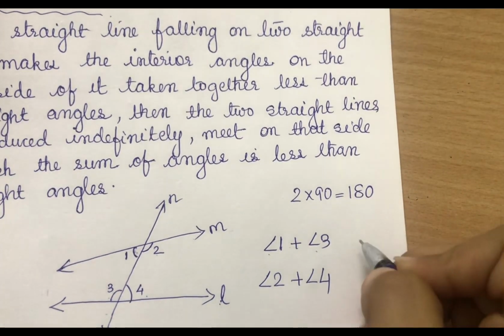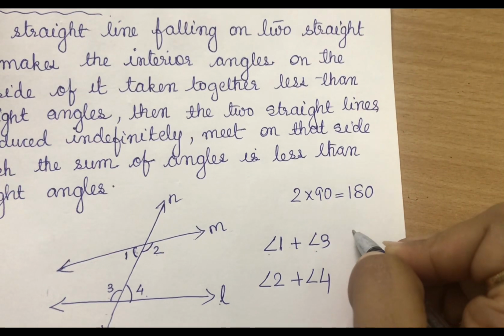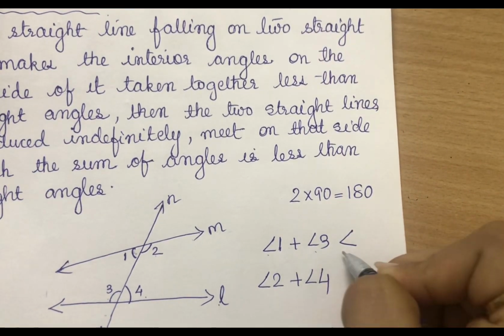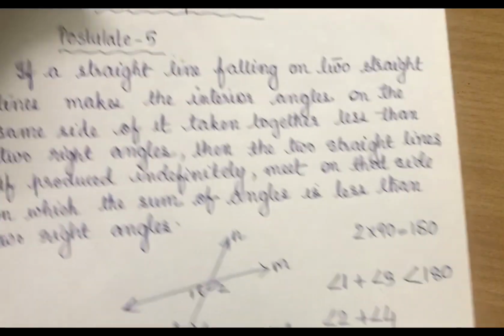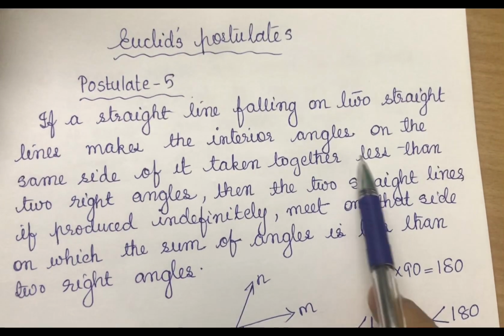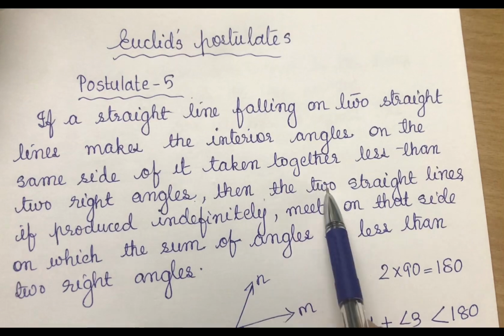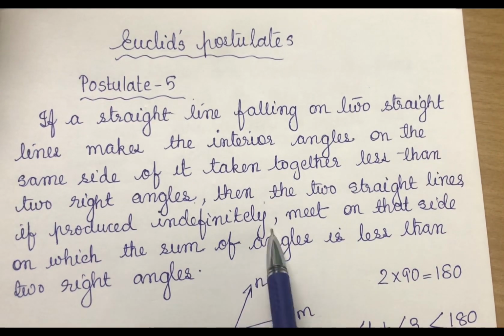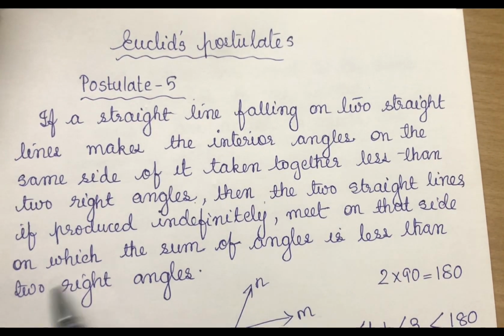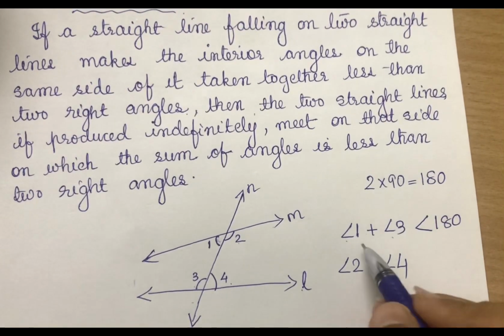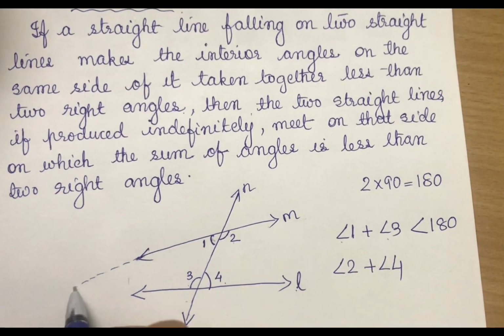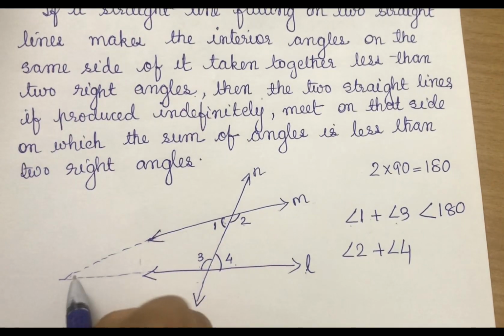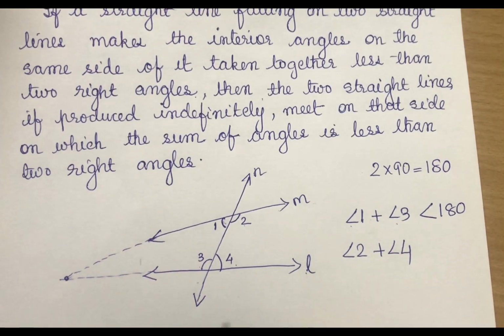So if the sum of 1 and 3 is less than 180, then what is it saying? Less than two right angles, then these two straight lines, if produced indefinitely, must meet on that side. So if we produce these lines, it meets at a point, right?